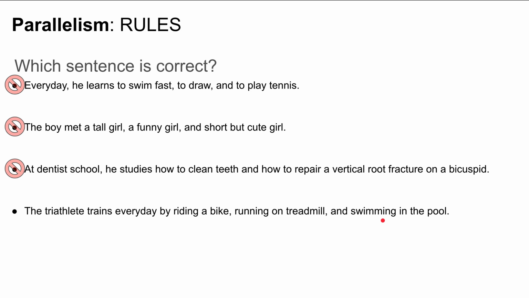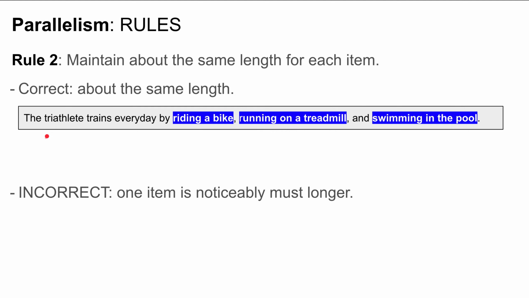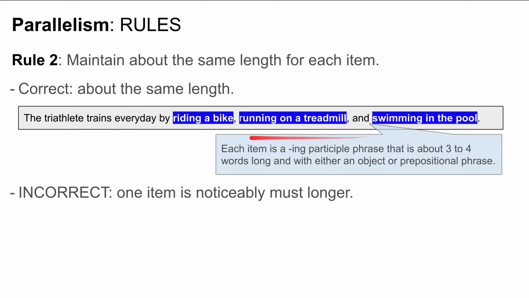And let's talk about what rule these sentences are breaking. So the second rule is that we want to maintain about the same length for each item. So the correct way is to keep the same length. For example, a triathlete trains every day by riding a bike, running on a treadmill, and swimming in the pool. Here, each item is an ing participle phrase that is about 3 to 4 words long, with either an object or prepositional phrase. So the important thing is that they're about 3 to 4 words long. Depends on whether you consider a preposition a word.